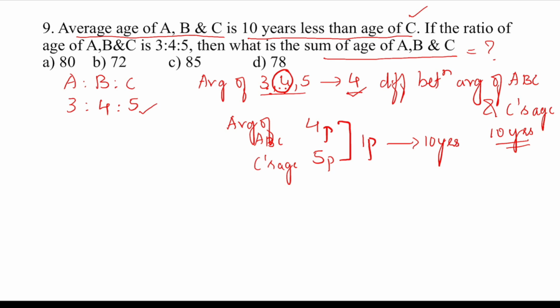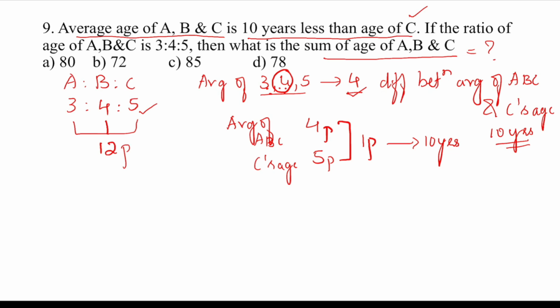and C, isn't it? So don't find each person's age individually. Directly we can find the sum in ratio. It is how much? 4 plus 3 is 7, plus 5 is 12 parts. Sorry, yes, 12 parts for A, B and C. Okay, so 12 parts is what they are asking.